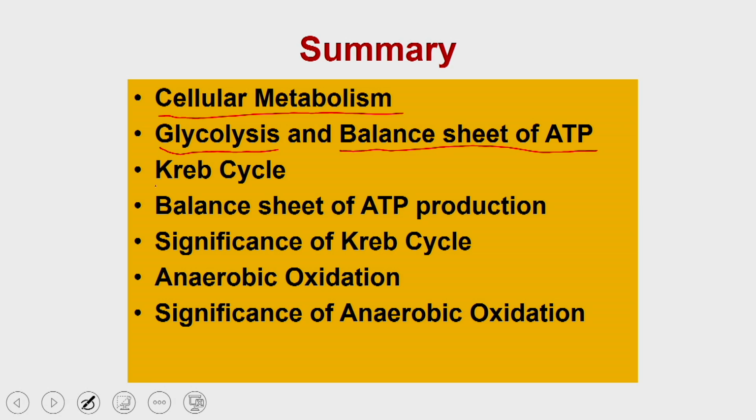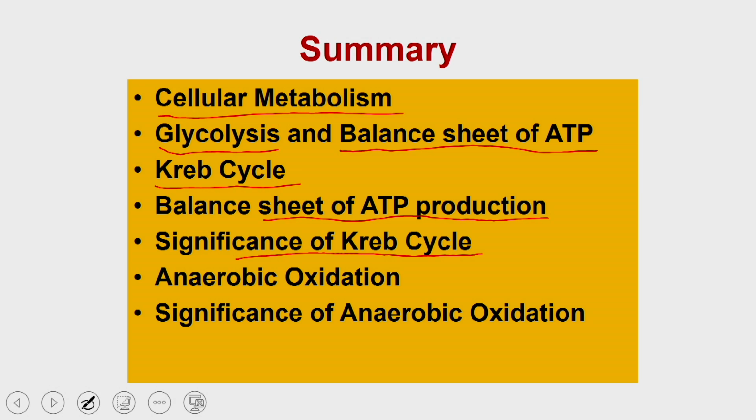Then we discussed the Krebs cycle, and how ATP is produced at different steps within it. We discussed the connection of the Krebs cycle as a central metabolic pathway, and how it is connected to the other metabolic pathways in the cell.